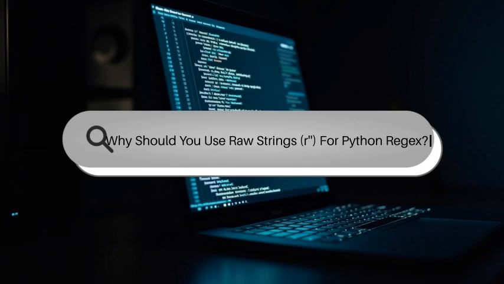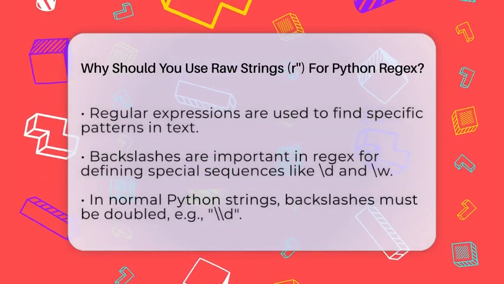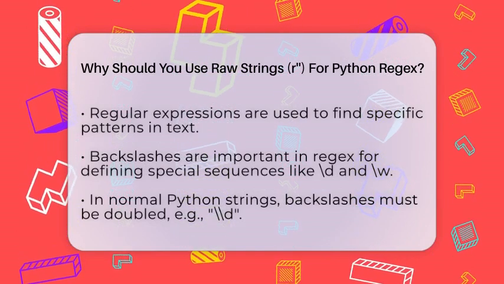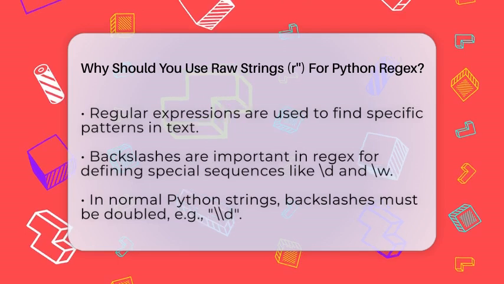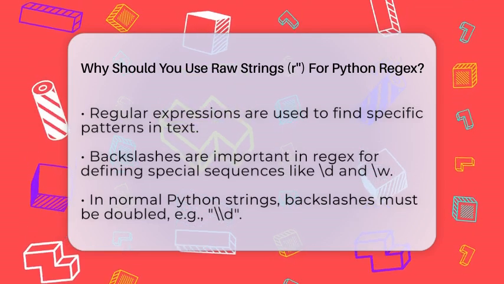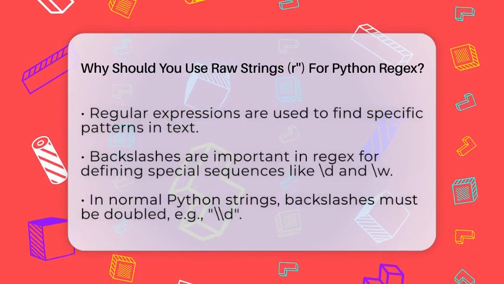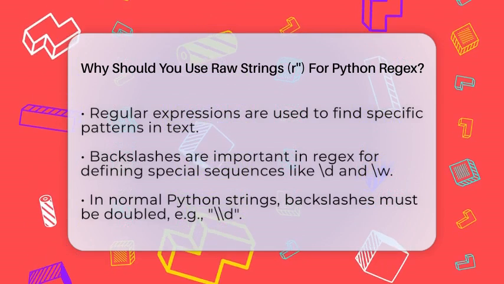Why should you use raw strings, r, for Python regex? Imagine trying to find a specific pattern in a sea of text. Regular expressions are your tools for this task, but they can be tricky to write correctly. If you have ever struggled with backslashes in your patterns, you are not alone. Using raw strings in Python can make your life much easier when working with regex.